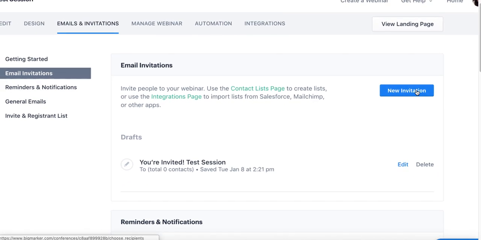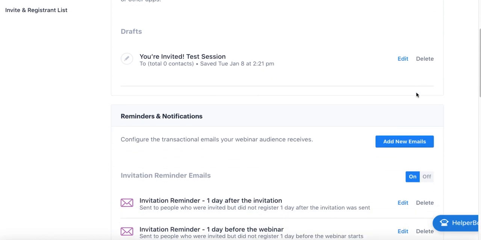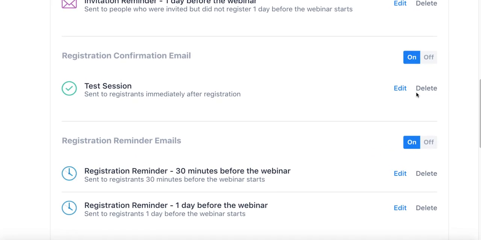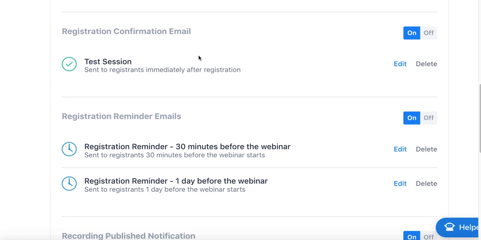But regardless of how people register, whether you're sharing the link with them or sending invitations, once people are registered on BigMarker, they receive a series of 3 emails. And these emails are rather important because each of these emails, so a confirmation email and 2 reminders, will all contain a personalized login link to make it a one-click entry into the webinar. So you'll notice you can edit these emails, you can delete some, but it's important to at least keep one so that these people have that login link they can enter right into the webinar without re-entering any registration credentials.